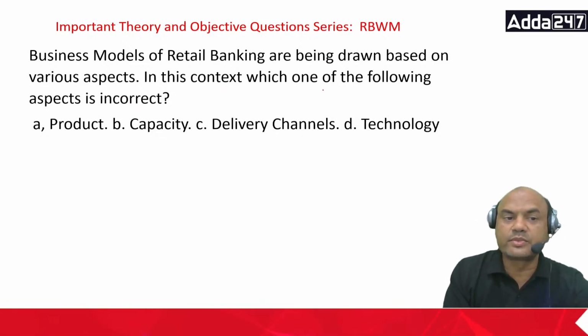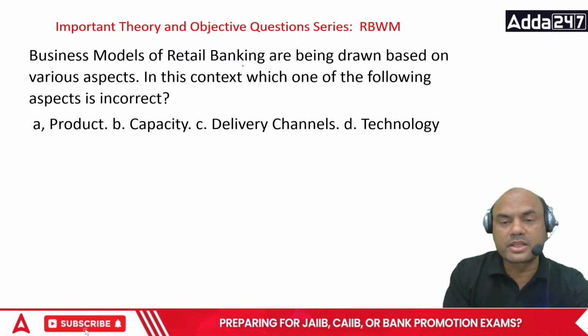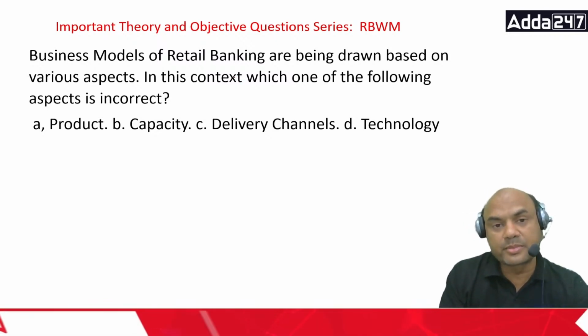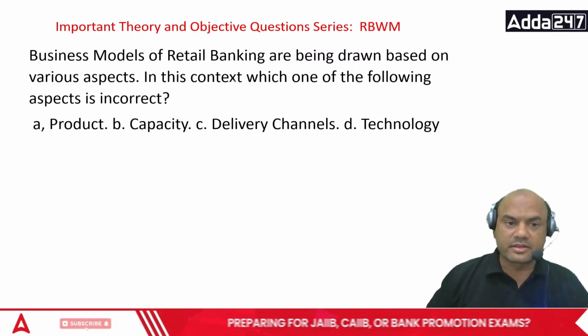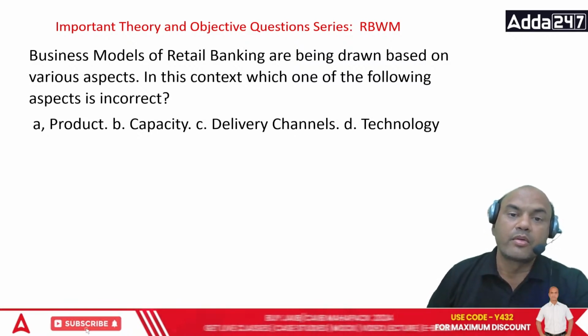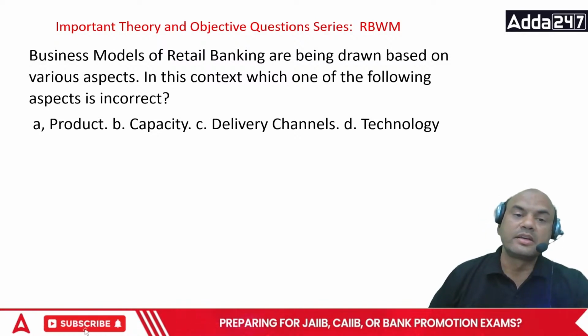In this context, which of the following aspects is correct? So business models means basically the customer interactiveness or ease of doing business for that customer. So ease of doing business is done via which of the following points? What are the main focus areas on which this will be based?